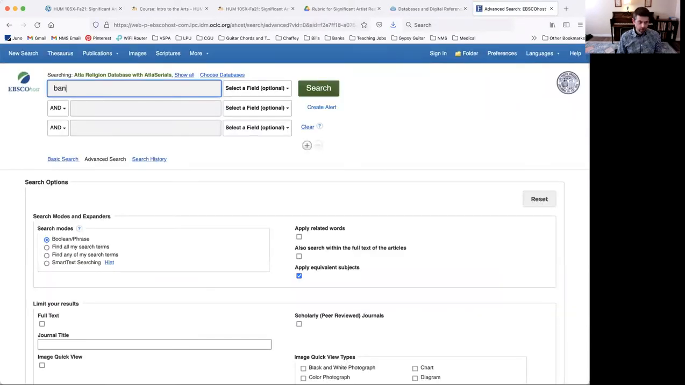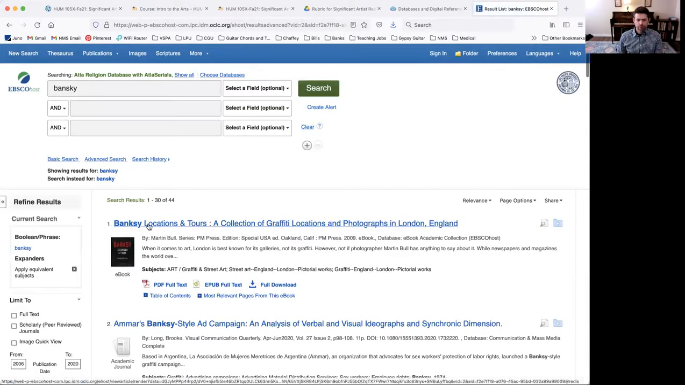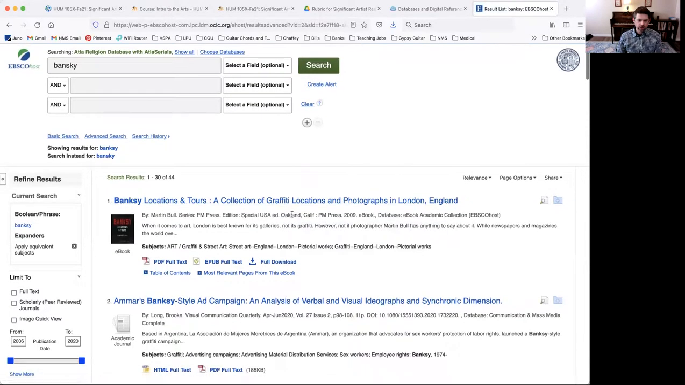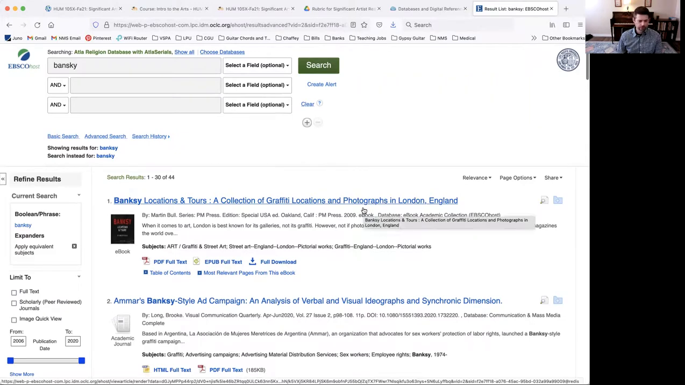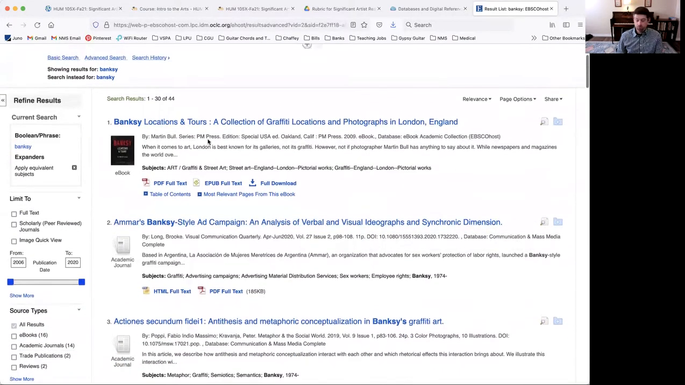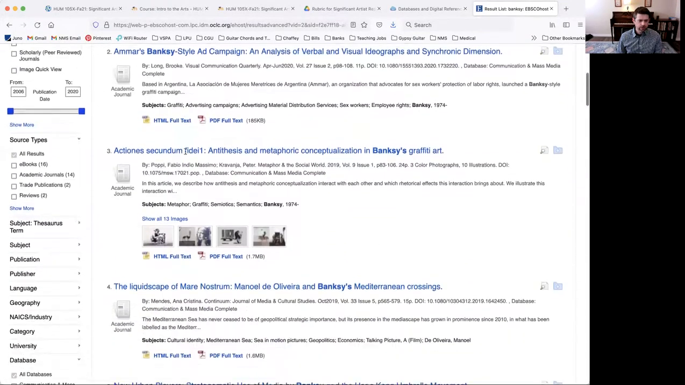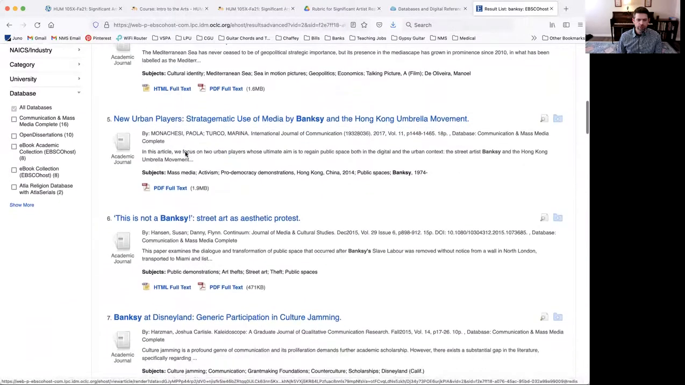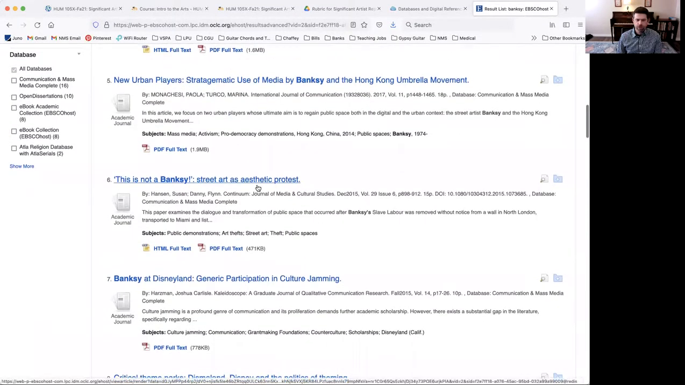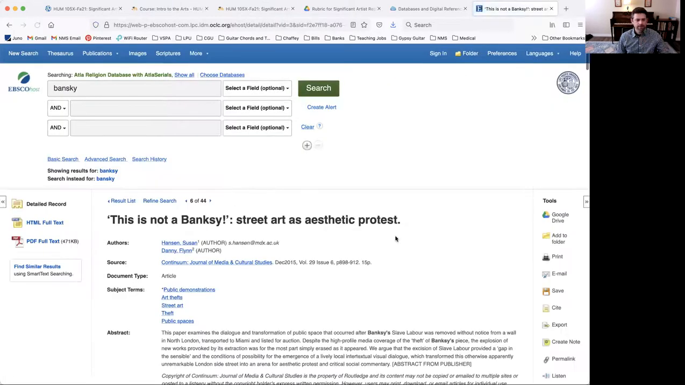Okay, so let's see what comes up when we search for Bansky in this EBSCO database. Okay, Bansky locations and tours, collection of graffiti art and locations and graffiti locations and photographs in London. Well, maybe if you want to take a trip, that might be a useful thing. Let's see, what else do we have here? New urban players. This is not a Bansky. Street art as aesthetic protest. That sounds interesting. Okay, so let's see what happens when we go click on that.